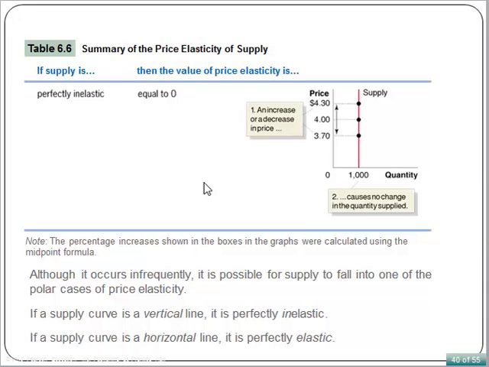Perfectly elastic supply is one extreme. The other extreme is when the price elasticity of supply is 0. That happens when the supply curve is a vertical line. Okay, it's a vertical line. That means the supply does not respond to the price change at all.